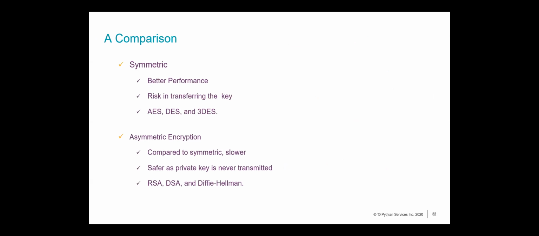Now, a quick comparison. Asymmetric sounds pretty good, pretty safe. You never share your private key anywhere. So what is the problem? Why don't we just use an asymmetric system? The problem is that compared to the symmetric ecosystem, this is slightly slower. Symmetric keys provide better performance for encryption, but they have an inherent risk: the risk of transferring your session key. Under no circumstances do you want your session key to be exposed, because that will defeat the purpose of encrypting. These are a few algorithms associated with both types of encryption, but we'll look more into these in a few slides.